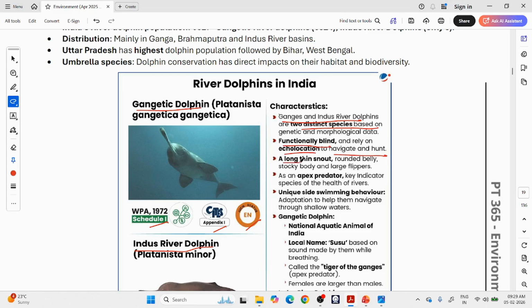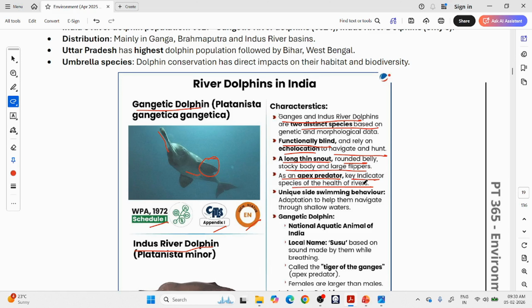They have a long thin snout, rounded belly, stocky body and large flippers, as you can see in this image. As an apex predator, there are no natural predators for these animals. These are the ones that eat others, at the top. They are a key indicator species of the health of the rivers. If you find river dolphins in a particular river, that means the river is healthy, because they can survive only if the river is healthy.